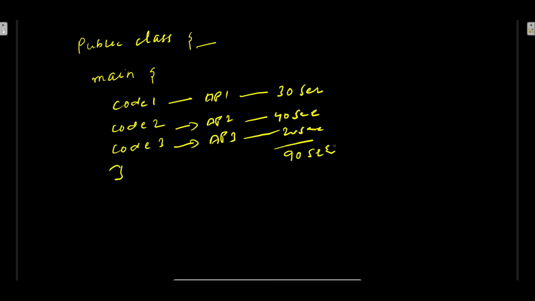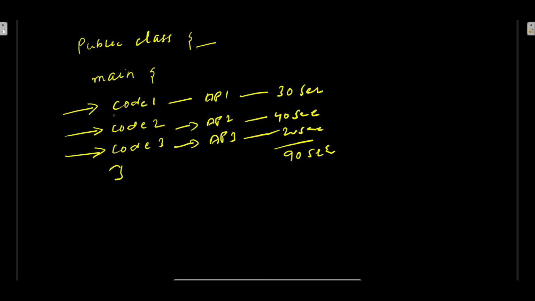Now how do you increase the performance, right? We can increase the performance only if all these three pieces of code run in the asynchronous way. Let's say at the same time this one gets called, this one also gets called, and this one also gets called. So what happens in this case?